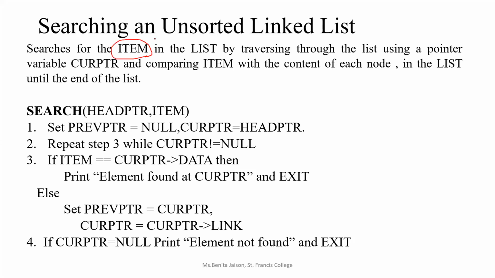My item is a number which has to be searched in the data part of each node of the linked list. If I'm able to find the number 20 in any of the linked list nodes, I will be returning the position of that node as the position of the search key item, right? So this will be our algorithm.